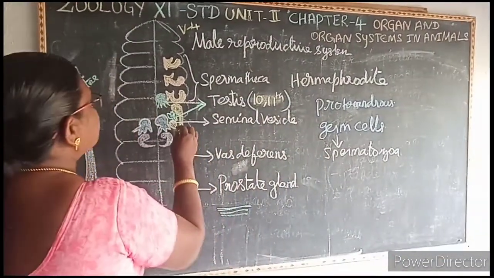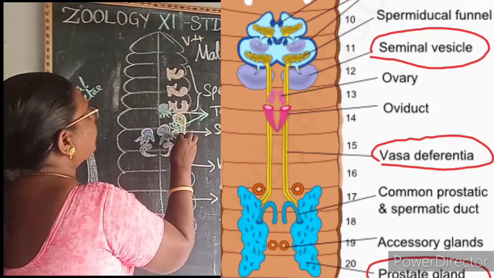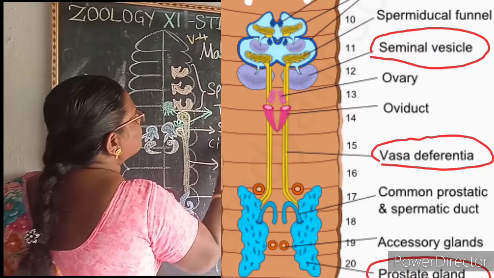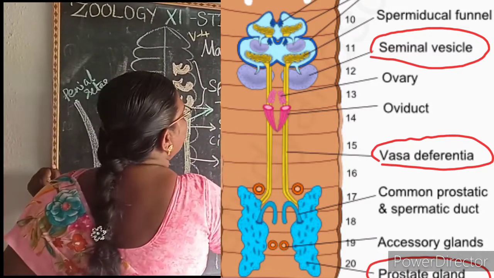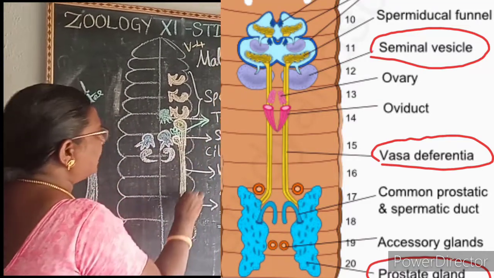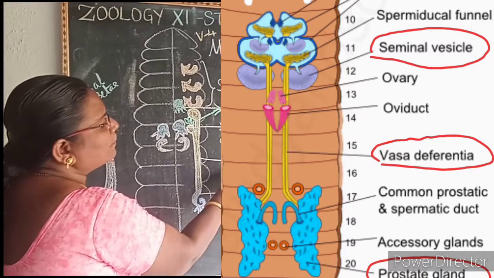See here the funnel-shaped one, the yellow color one. This is called a ciliary rosettes. It is known as what? Ciliary rosettes. Then these funnel-shaped structures of the seminal vesicle are joined by a long tube that is called a vas deferens.